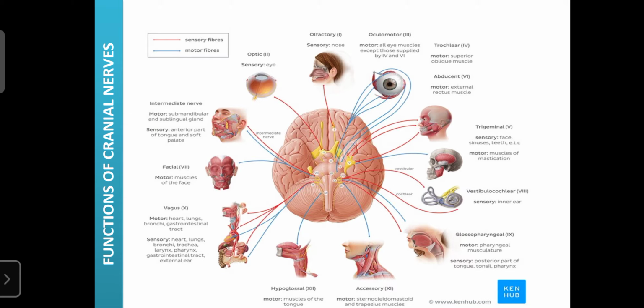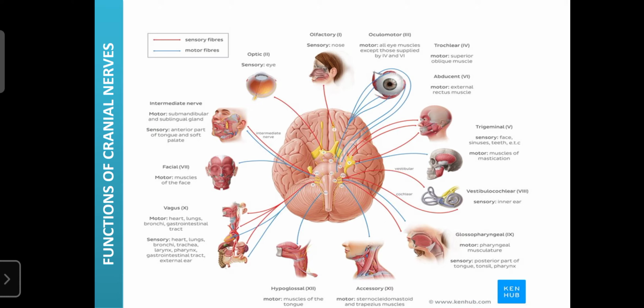Then the third one is the oculomotor. It is a motor nerve. It is involved in controlling the eye muscles, or eyeball movements, or eye movements. The next one is the fourth, the trochlear. It is also a motor nerve. It can carry the message towards the superior oblique muscle of the eye. Then abducens, the sixth cranial nerve. It is a motor nerve. It carries the message towards the external rectus muscle.